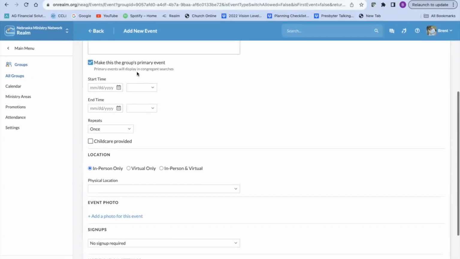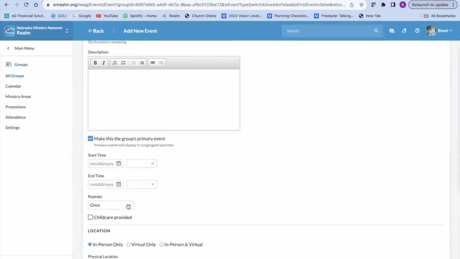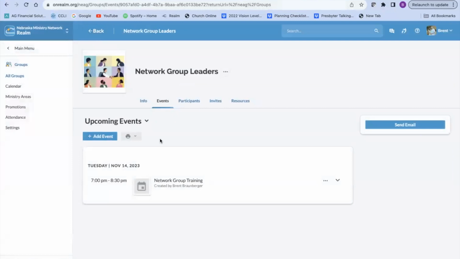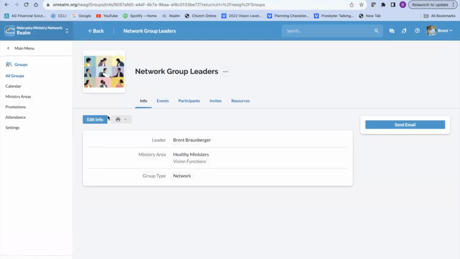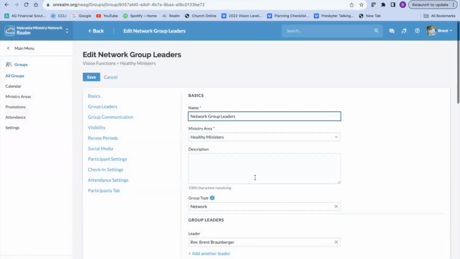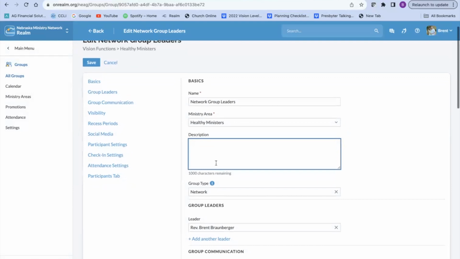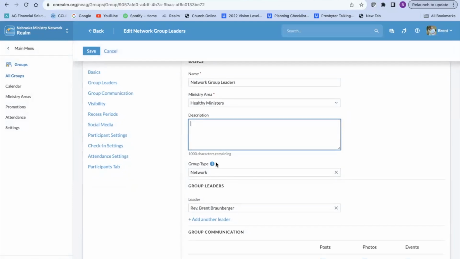So there again, what's going to affect the time that it shows is if it says once, monthly, weekly, or whatever. And then if you have this, make this the primary event. I don't have a description for one thing in here. So if I wanted to go in and edit that description, I can go in here, network group leaders, and then I type in whatever description. You guys can go and edit yours just there.